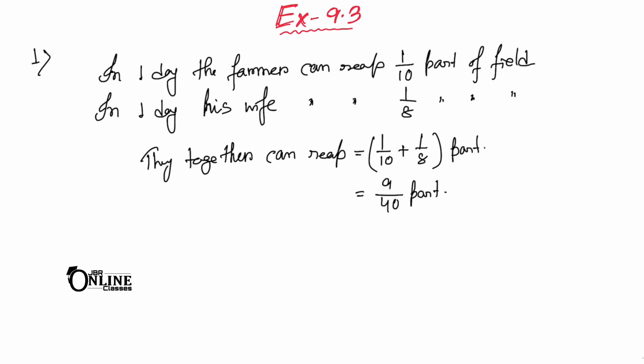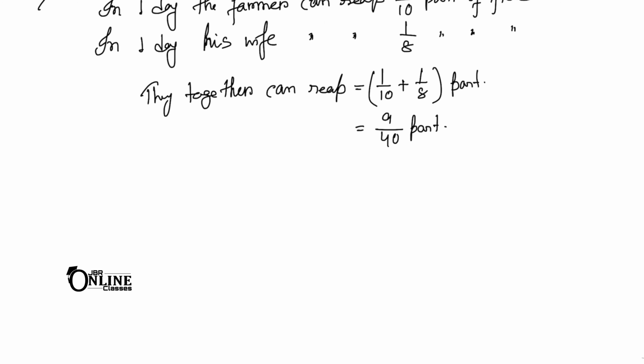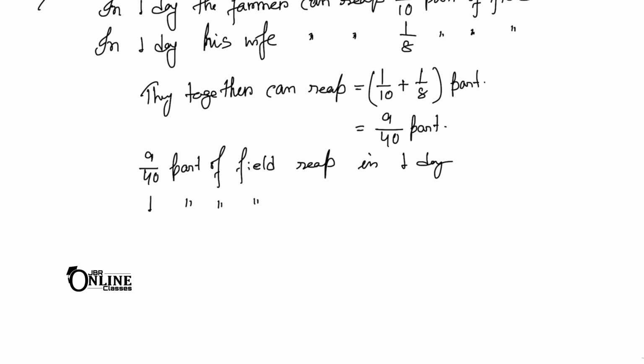And you have to reap the whole field, that means the whole one part. So you can write it this way: 9 by 40 part of the field is reaped in one day. So one part of the field, one part means the whole part, is reaped in 40 by 9 days. Okay, 40 by 9 days, that is your answer.